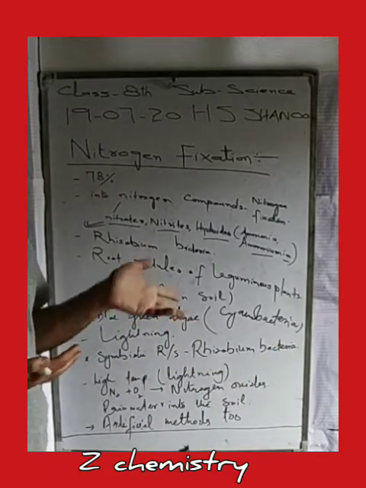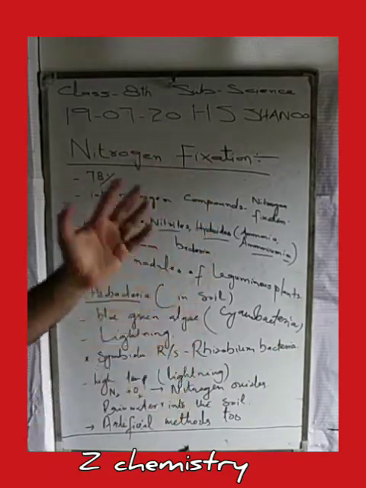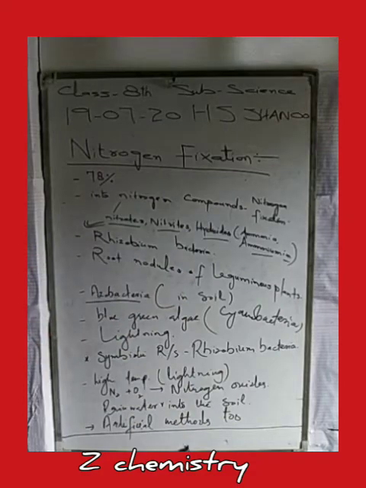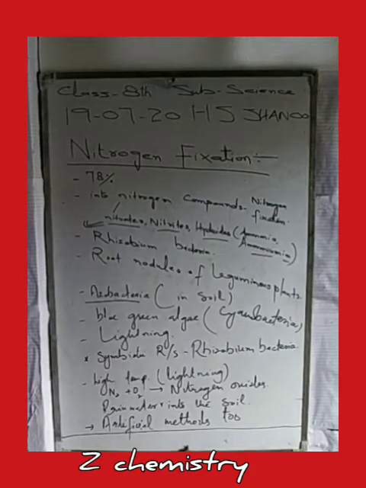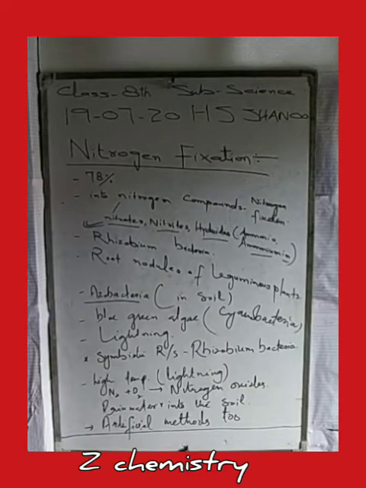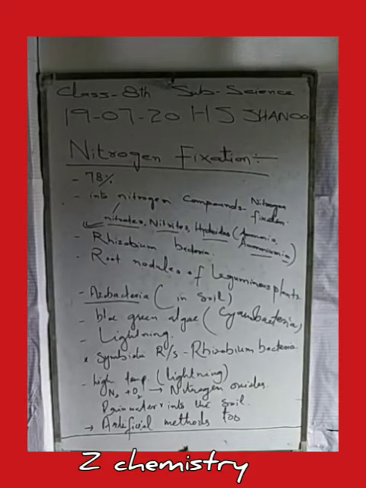Root nodules get nitrogen, while Rhizobium can survive. That is why this symbiotic relationship between Rhizobium bacteria and the root nodules of leguminous plants is responsible for the fixation of atmospheric nitrogen into nitrogen compounds. And also the factor of lightning.